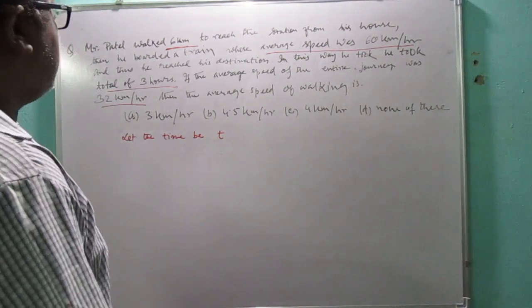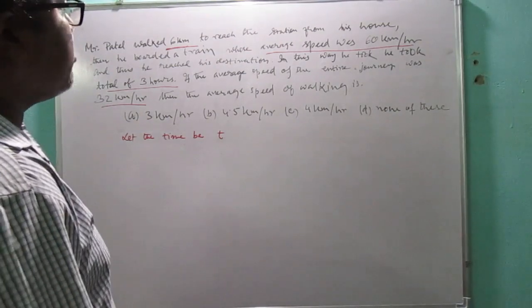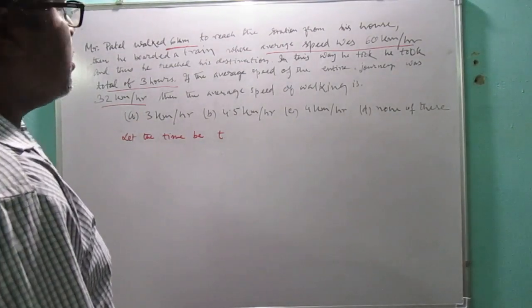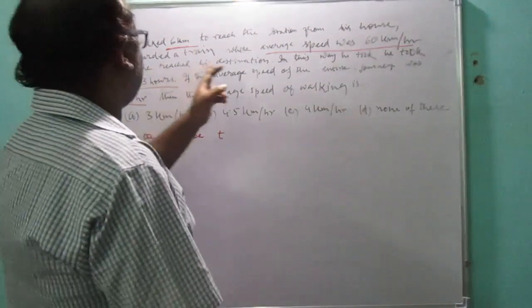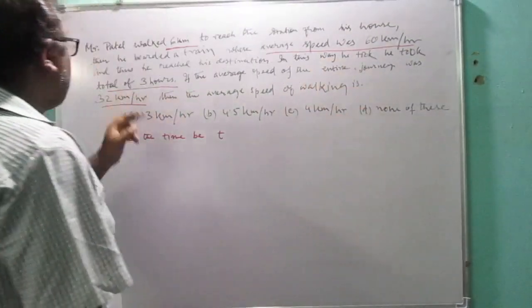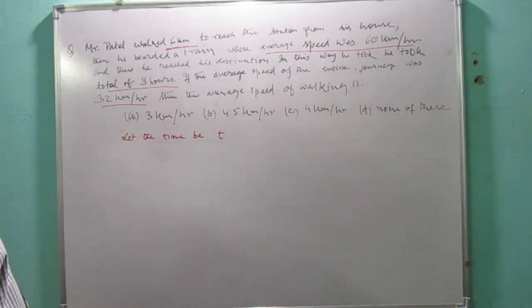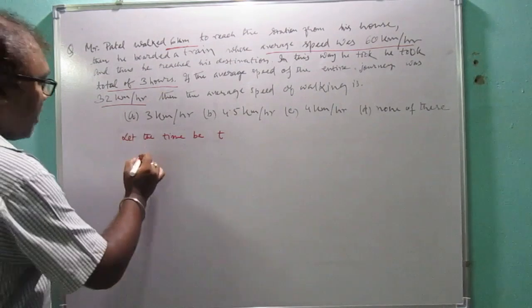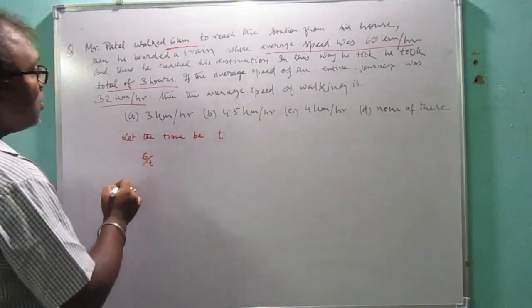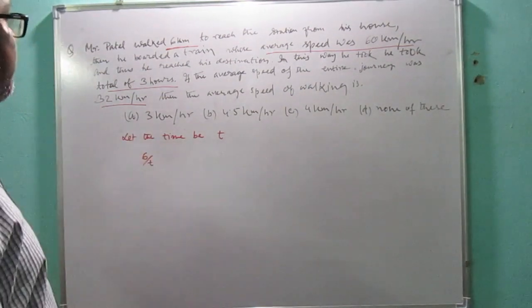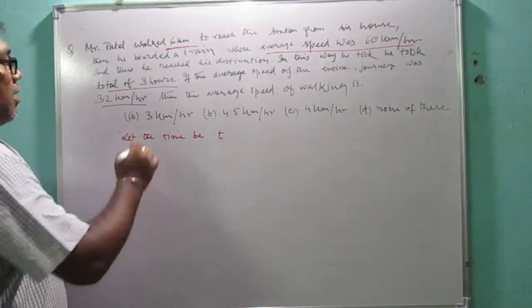Now the average speed of the train is given as 60 km per hour. In this way he took a total of 3 hours. If the average speed of the entire journey was 32 km per hour, then the average speed of the walking is 6 by t. t is the time taken for walking, so 6 by t will give me the average speed of walking.